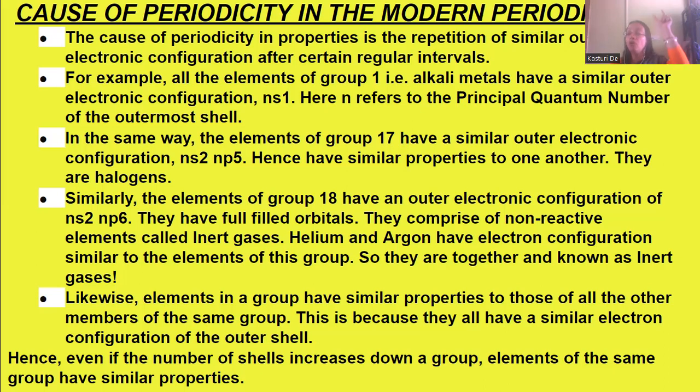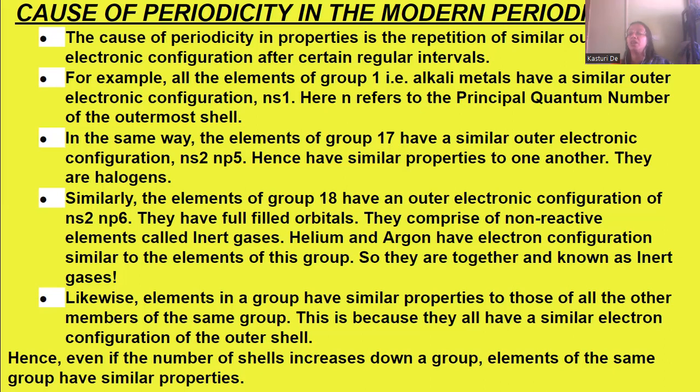So all the elements of group 1 have valency 1, or form unipositive ions, or have only 1 valence electron. In the same way, the elements of group 17 have a similar outer electronic configuration of ns2 np5. Hence, they have similar properties to one another, and they are called halogens.